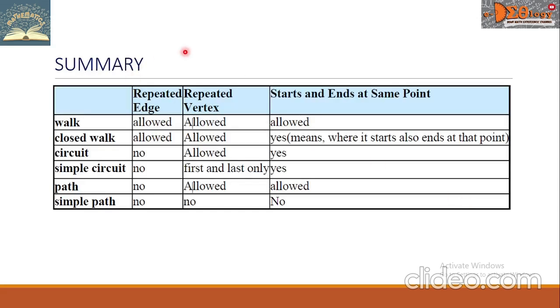Here is the summary table for the walk, closed walk, circuit, simple circuit, path, and simple path with respect to repeated edge, repeated vertex, or starts and ends at same point.